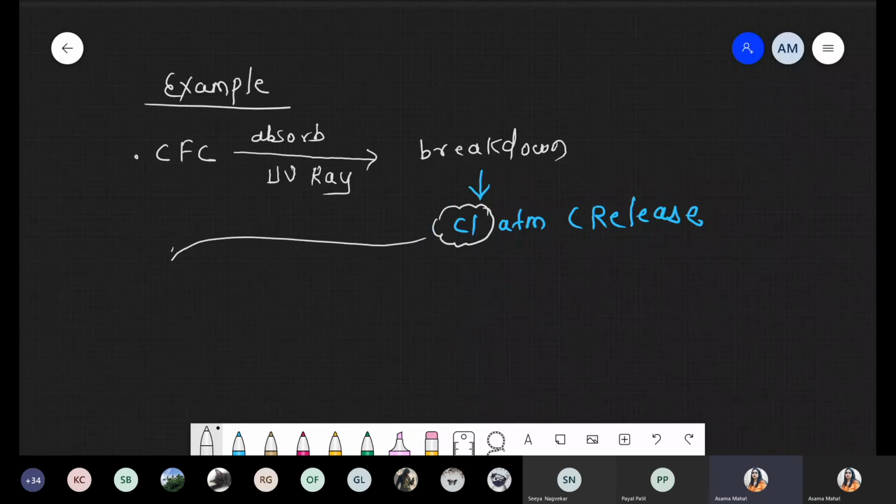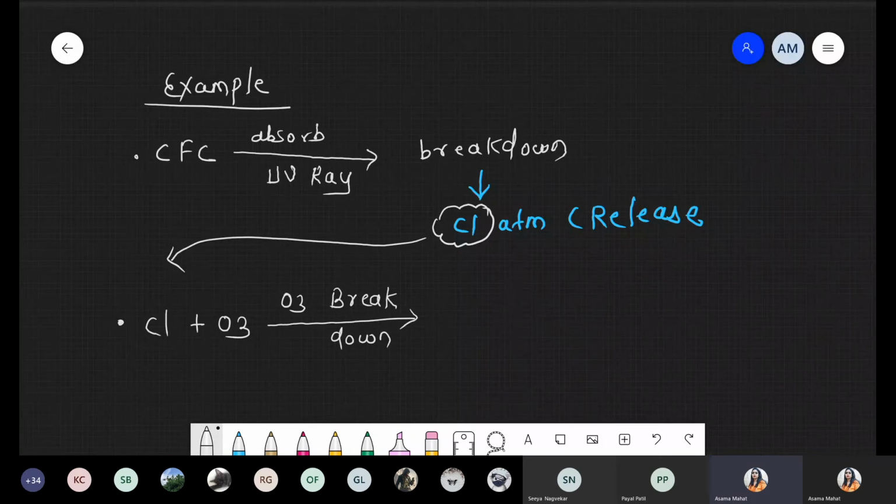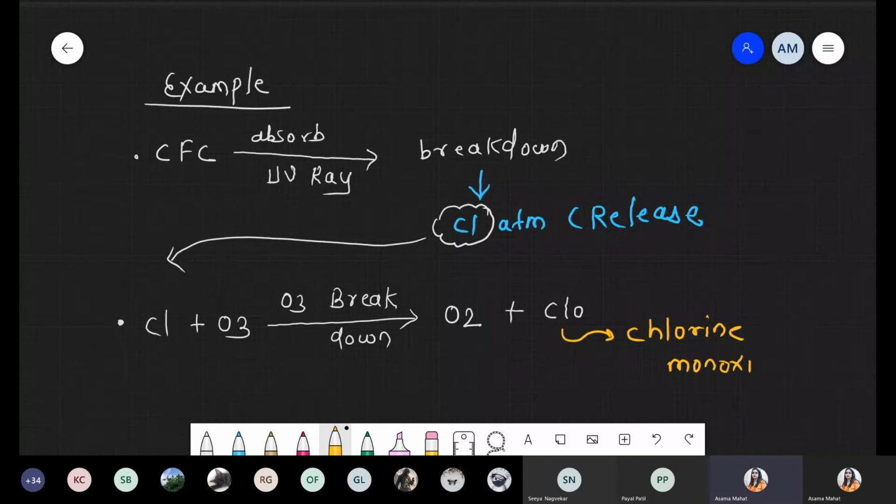Now we have to focus only on that chlorine atom. In the second reaction, this chlorine atom reacts with ozone, that is O3. Once it reacts with O3, that O3 undergoes breakdown, and it forms oxygen and one component, chlorine monoxide, ClO.